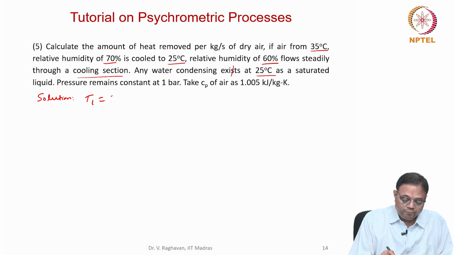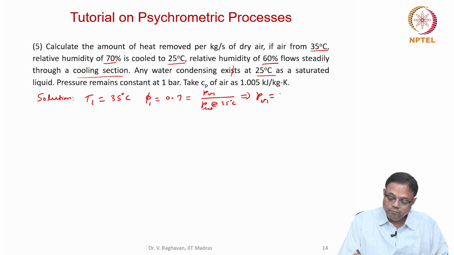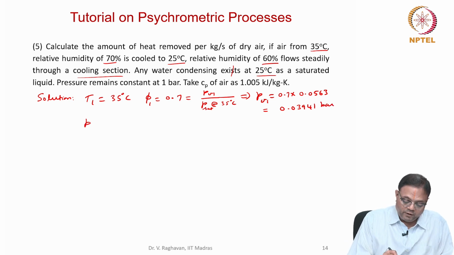Given data, T1 is given as 35 degrees centigrade, Phi1 is 0.7, 70%. So that can be defined as PV1 divided by P sat at 35 degrees centigrade. So PV1 will be equal to 0.7 times 0.0563, which is equal to 0.03941 bar. Now total pressure P is 1 bar.